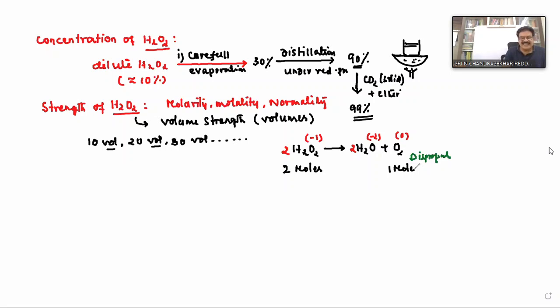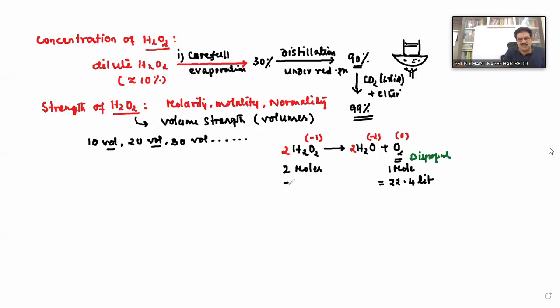Why am I taking oxygen? Remember, the strength or concentration of hydrogen peroxide purely depends on the volume of oxygen liberated by the decomposition of hydrogen peroxide. If a sample of hydrogen peroxide liberates more volume of oxygen, that hydrogen peroxide is said to be more concentrated. Since this process is carried out at STP conditions, 1 mole means 22.4 liters.